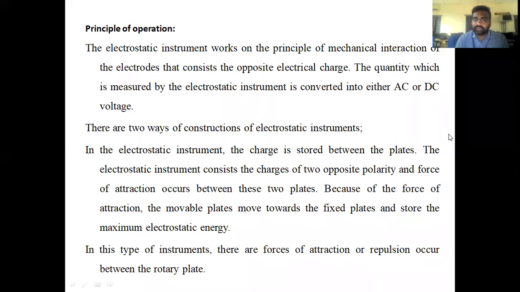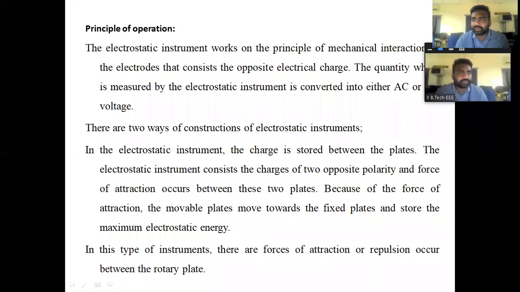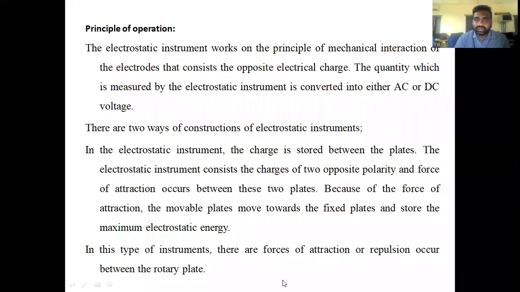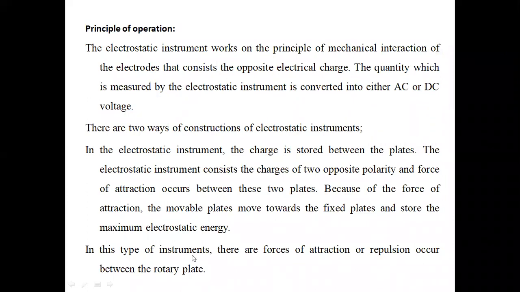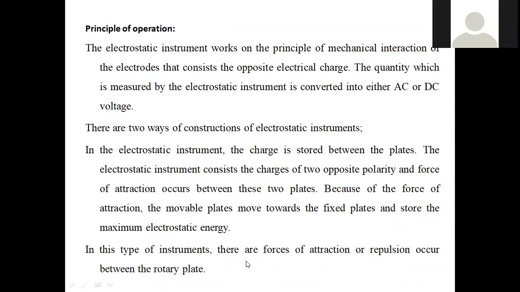When we discuss the principle of operation, we have to discuss the behavior of mechanical interaction. Electrostatic instruments work on the principle of mechanical interaction between electrodes having opposite charge. Let us assume there are two electrodes.